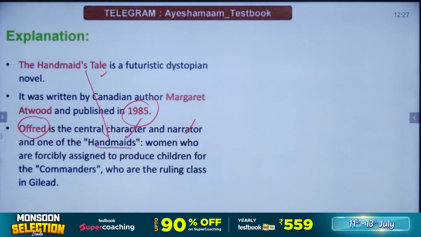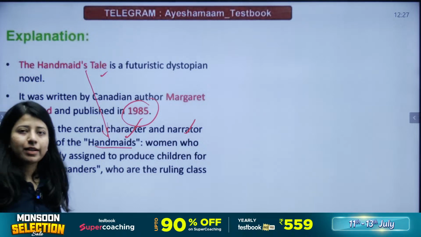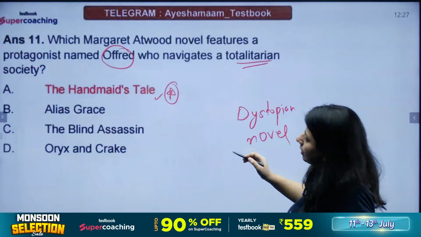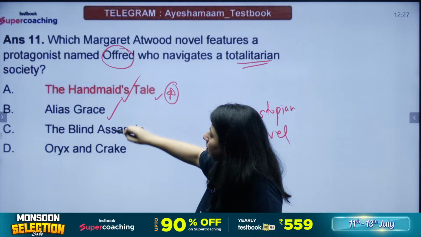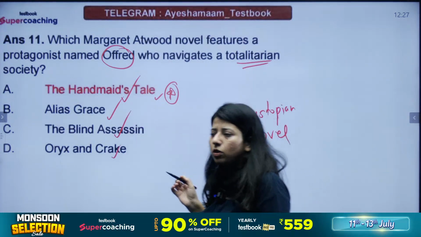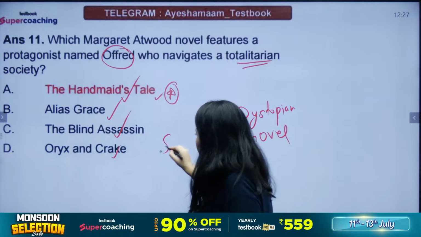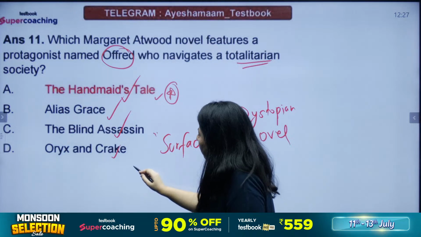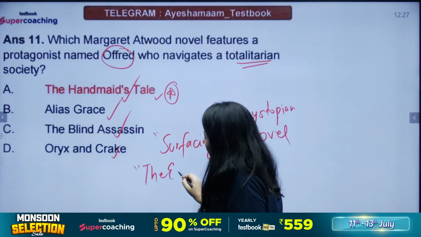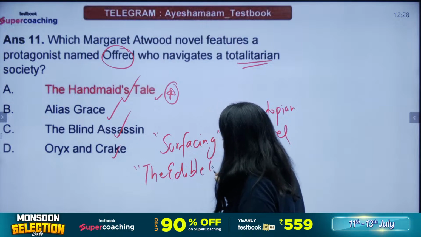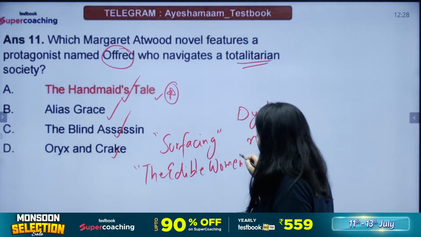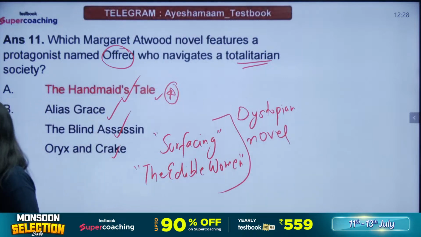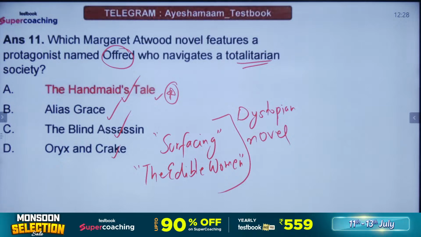She's also the author of Surfacing and the Edible Women. Very nice, Hanji. That's very correct. She's the author of Handmaid's Tale, Elias Grace, The Blind Assassin, Oryx and Crake. Hanji, what were the other novels you were talking about? Surfacing, definitely Surfacing is another novel by Atwood, and then we have The Edible Women. These 6 novels have been written by Margaret Atwood. There's more to her literary output, but these are novels by Margaret Atwood.